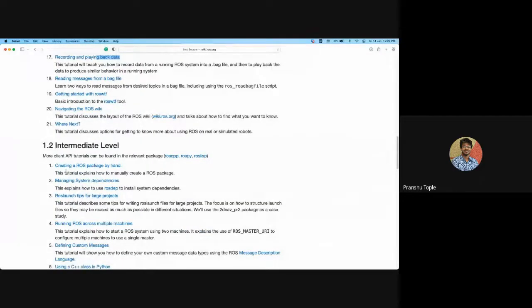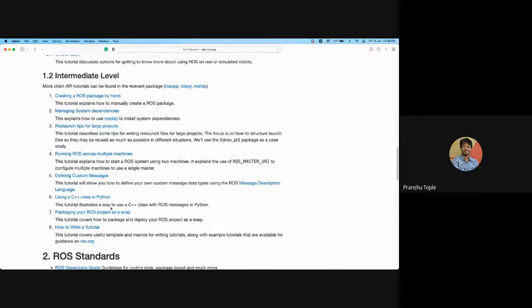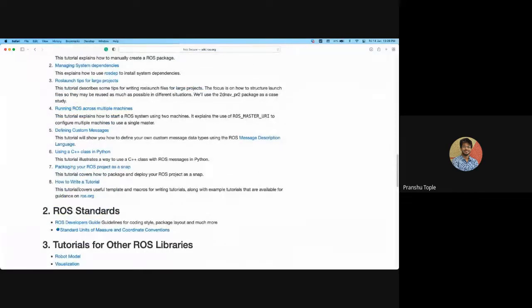For intermediate things, we have ROS launch tips for large projects, managing system dependencies. All these things we did right now. Then how you can run ROS across multiple machines. This is required while working with real robots. The robot has its own brain, maybe a Raspberry Pi or Jetson, that does all the processing on the robot. And there is another system, your computer, with which you can visualize it. So this is where you refer to for that. And even if you want to write your own tutorial, if you think the existing ones are not good, they have provided complete templates, so you can make your own tutorial.